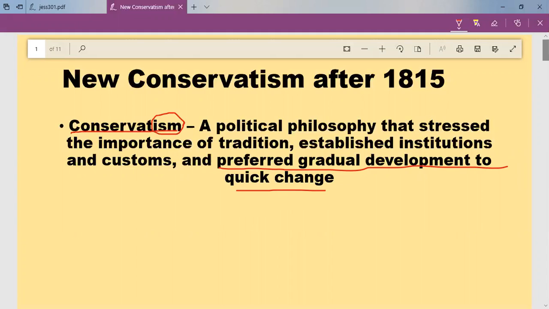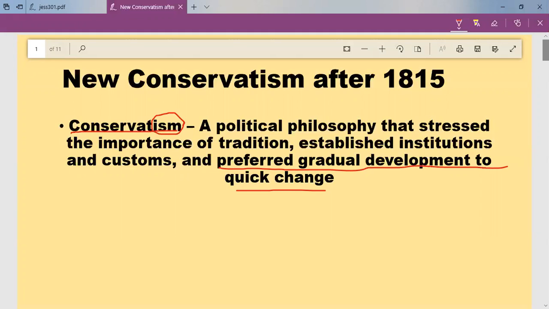Now, before the French Revolution, conservative regimes were dominating all around the world, but after the French Revolution, slowly, steadily, conservatism lost its importance. But again, after the defeat of Napoleon Bonaparte, once again the European powers wanted to bring conservatism back.